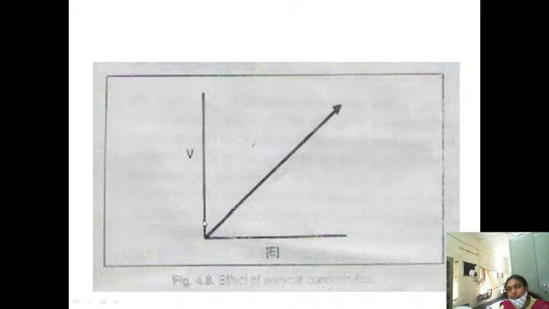If sufficient substrates are there, then increasing the concentration of the enzyme increases the rate of the reaction. That's why a straight line, a linear line, is obtained if you plot a graph between the velocity of the reaction versus enzyme concentration. So the velocity of the reaction is directly proportional to enzyme concentration if sufficient substrates are present. That you have to mention.